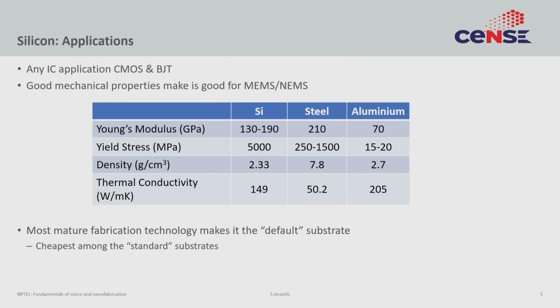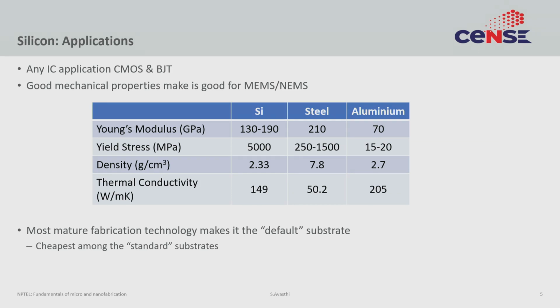It is the material that is used primarily in the IC industry, which basically means all chips. If you are using a laptop to look at this presentation, you are using a silicon chip. You are using a mobile phone, you are using a silicon chip. If you are using internet, it is backed up by circuits that are based on silicon chips, etc. So, silicon is used to make both CMOS and BJT type of circuits.